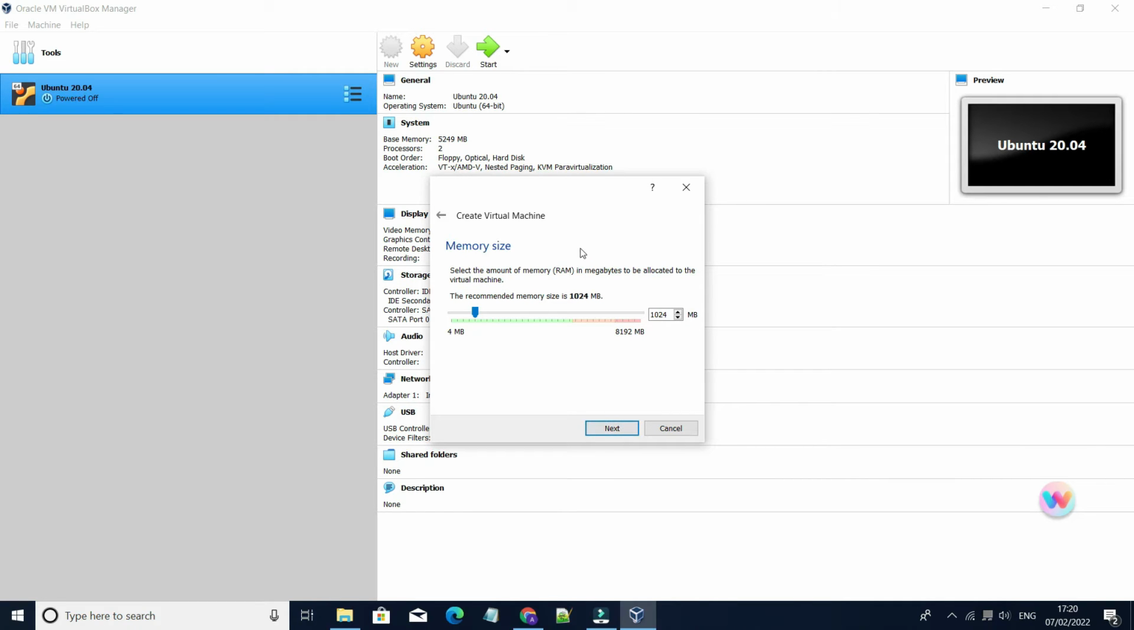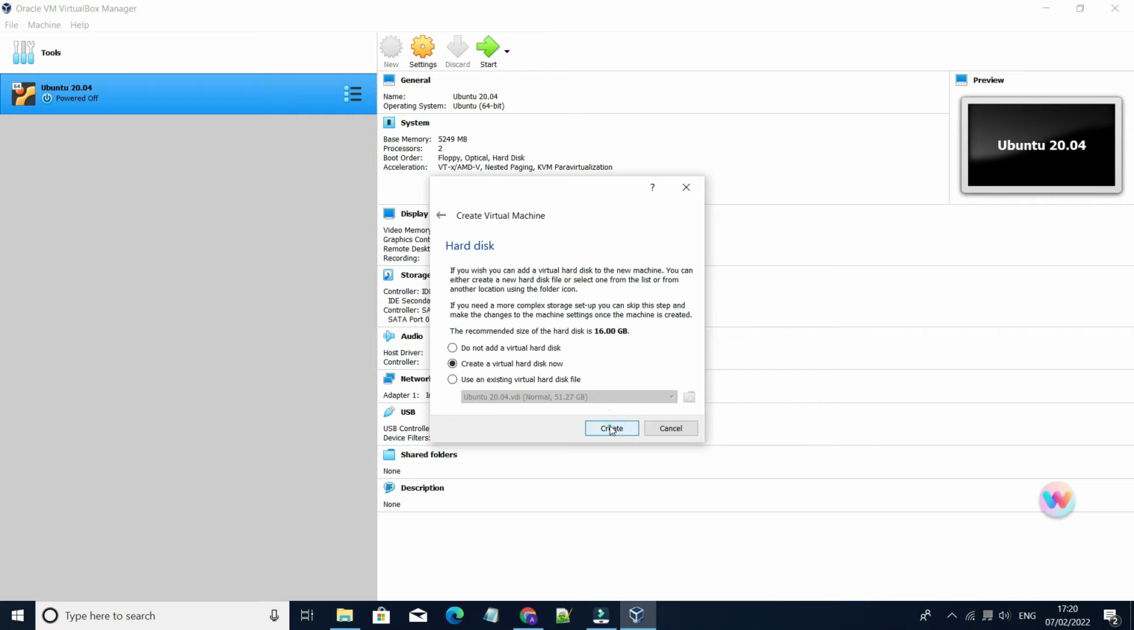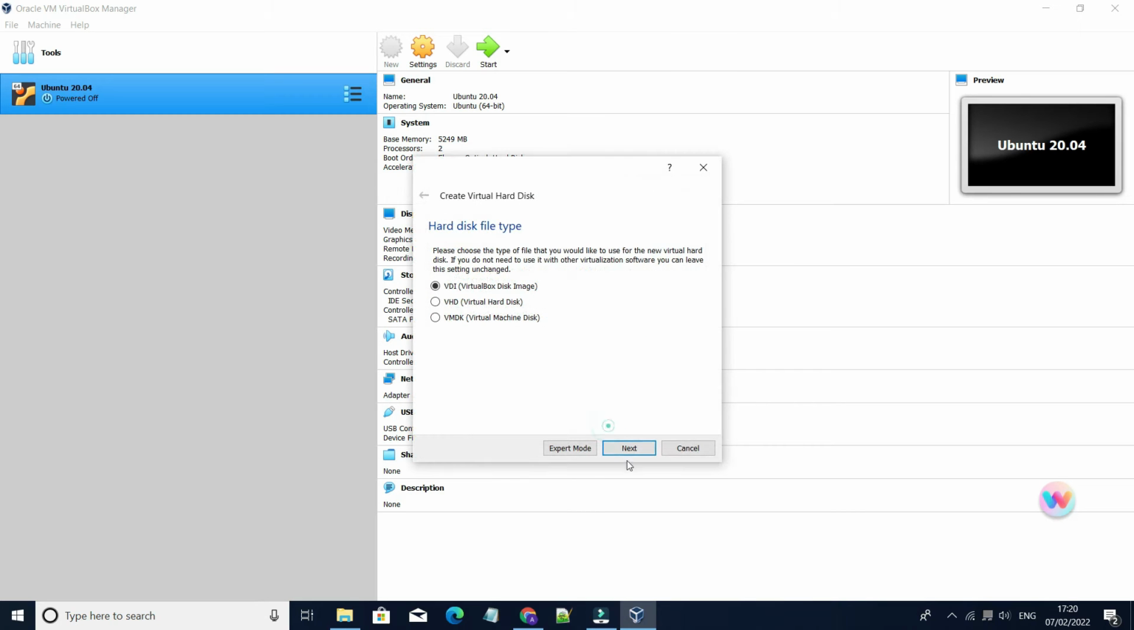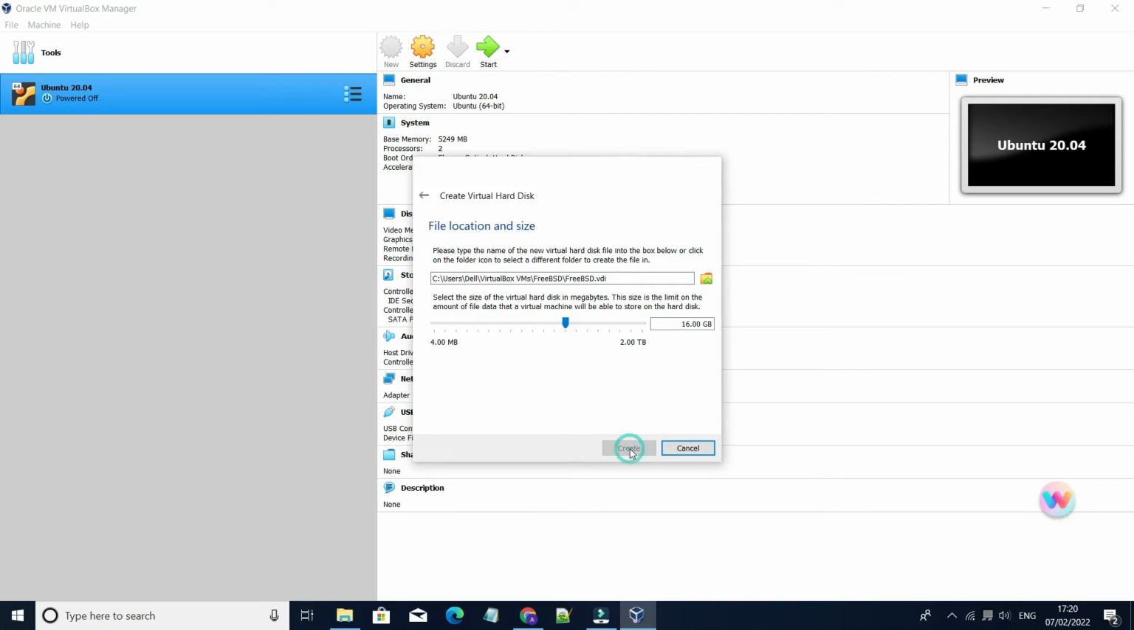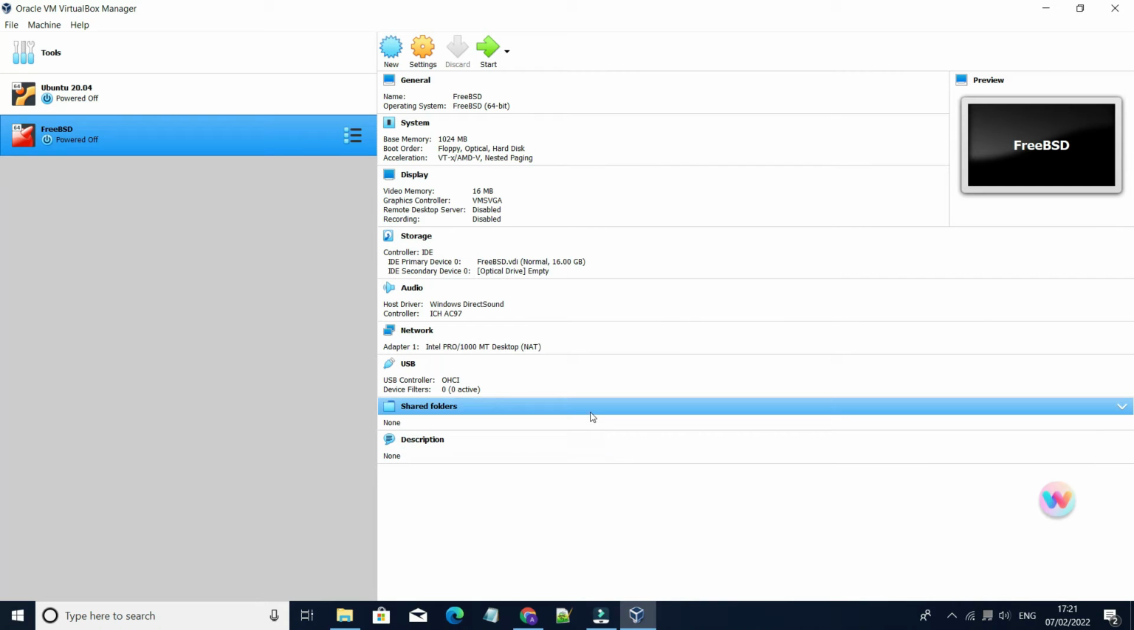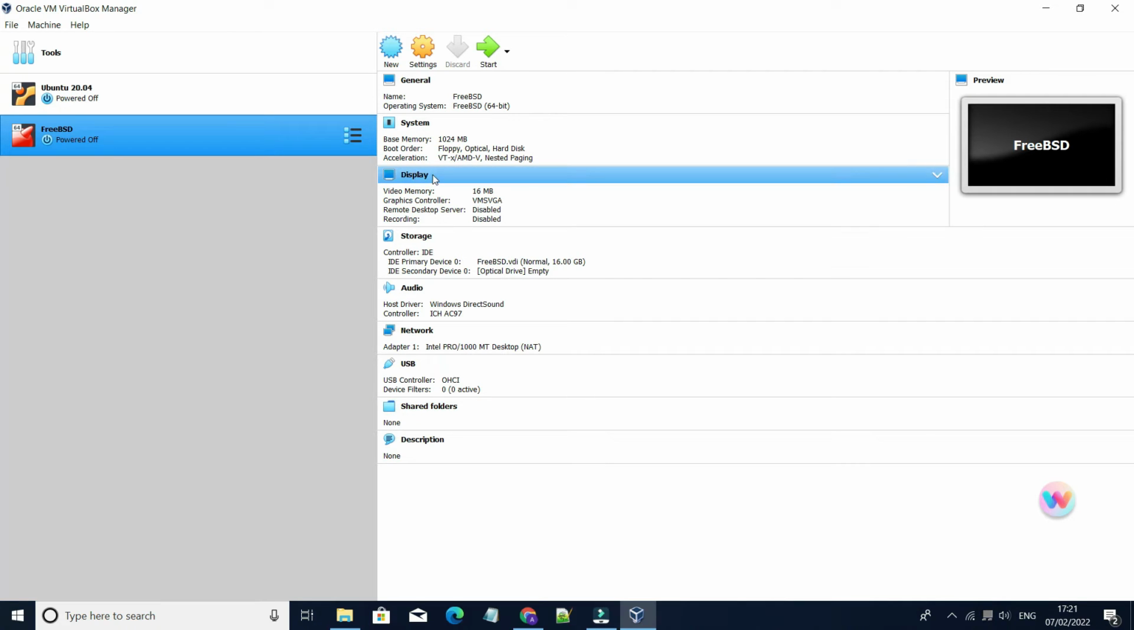Leave the default settings as default. Click on next. Create. Next. Dynamically create. Now the next step is click on this settings button.